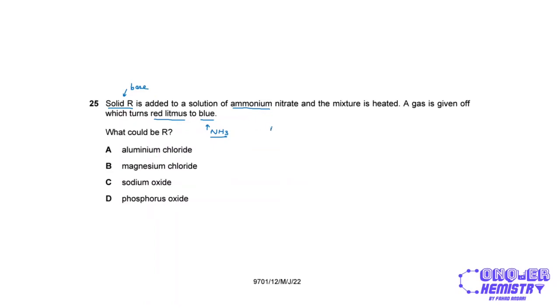The reason is that ammonium ions are acidic. So they dissociate to give hydrogen ions and ammonia gas that is released. The hydrogen ion needs to be gained by a base so that the reaction is complete. So out of all these 4 options, only sodium oxide is basic. So we go with option C.